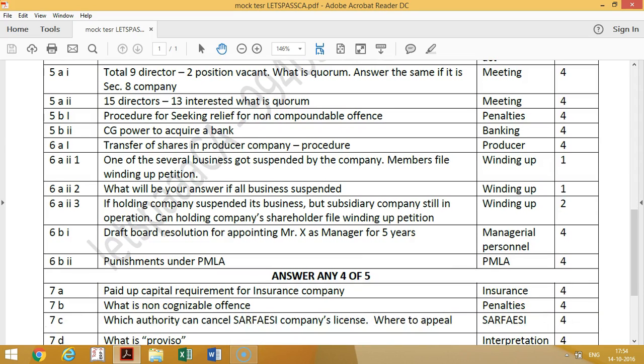Then transfer of shares in a producer company. From producer company they have asked for 4 marks. So you should write at par value only they can transfer, not more than that.